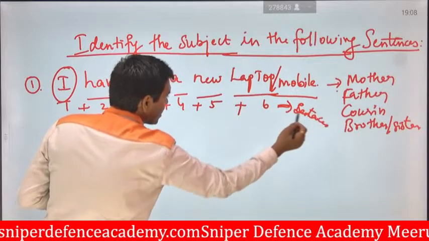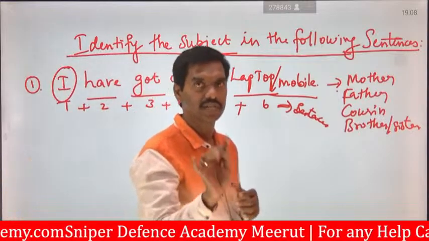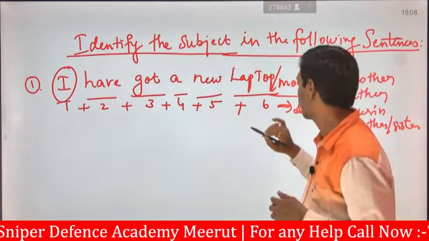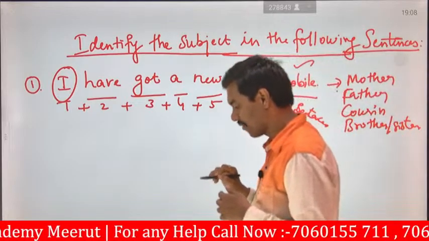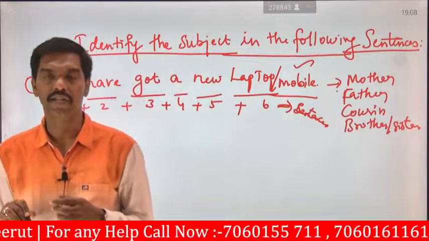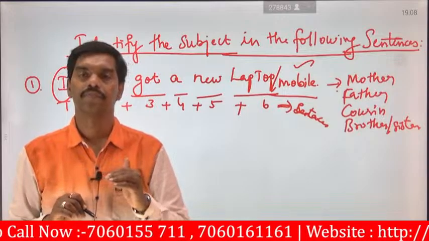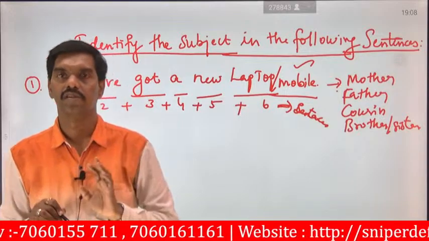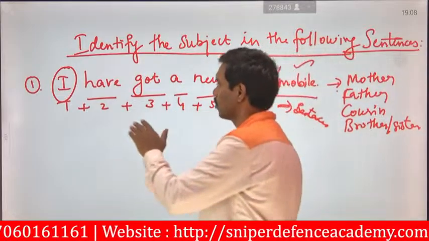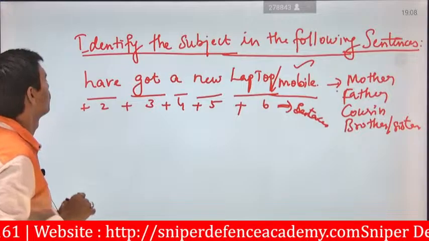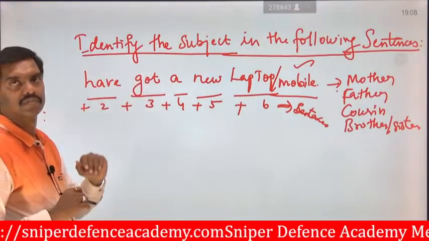So here it is clear that the given question is formed in terms of a sentence. So that pattern is agreed and accepted. And after you identify this pattern, you have to identify whether the subject is available and the predicate is available. So you should know whether the subject is given or not. Sometimes the subject has not been given to you. For example, question number 1, have got a new laptop. So how will it be meaningful?